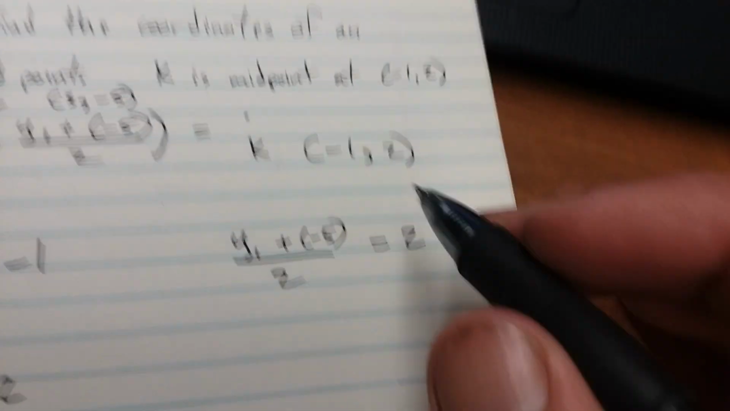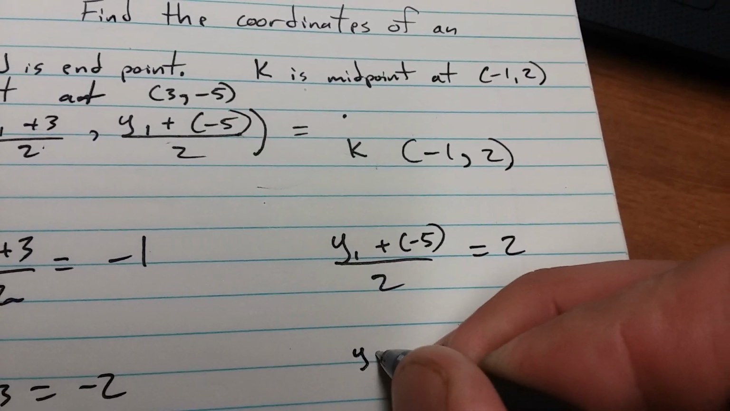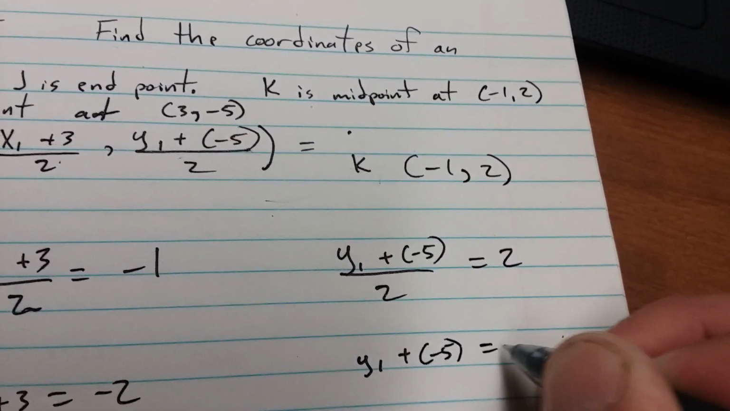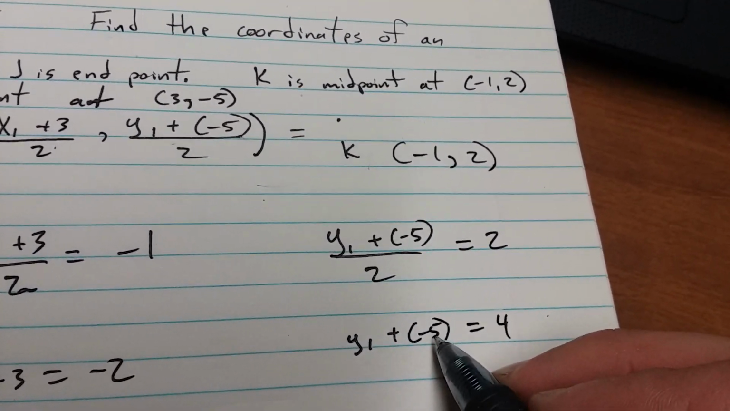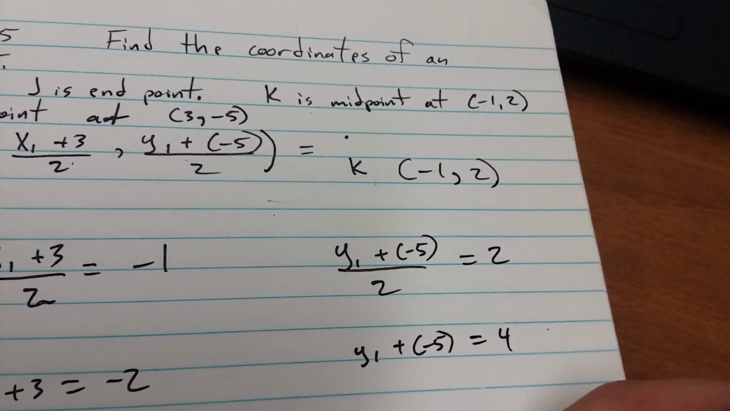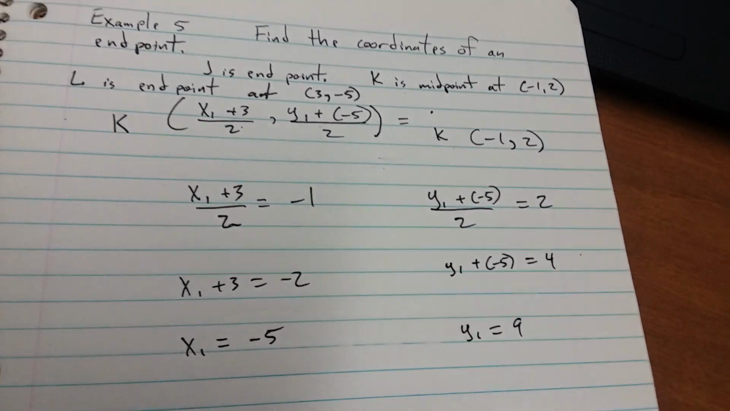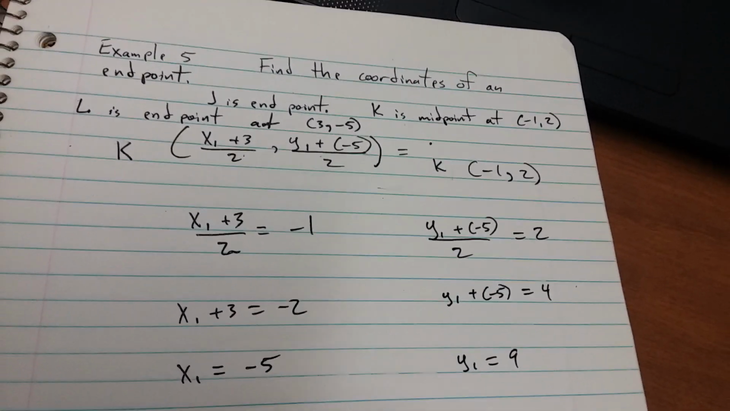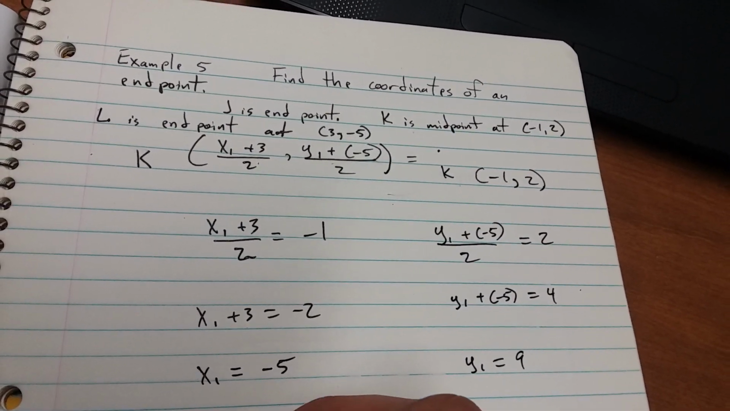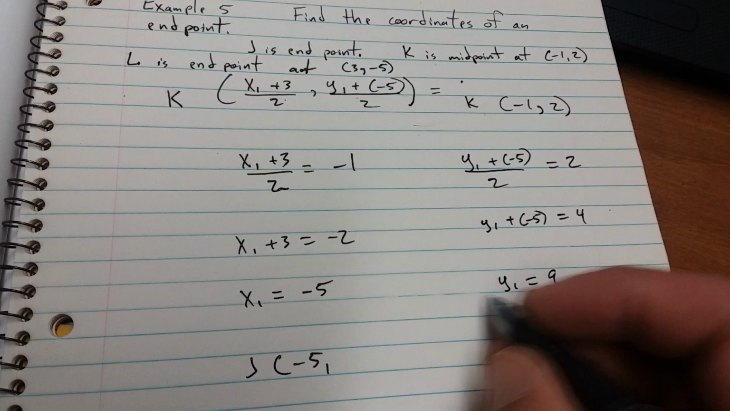And then we got to solve for y sub 1. Multiply both sides by 2. y sub 1 plus -5 equals 4. Now we need to add 5 to both sides. y sub 1 equals 9. So your endpoint, J, is going to be located at (-5, 9).